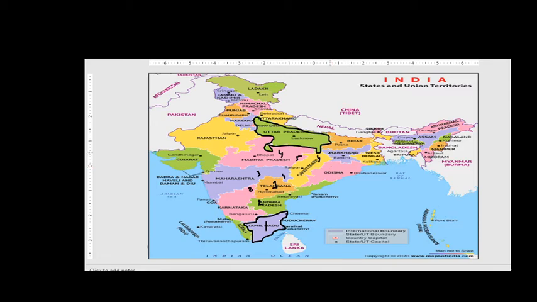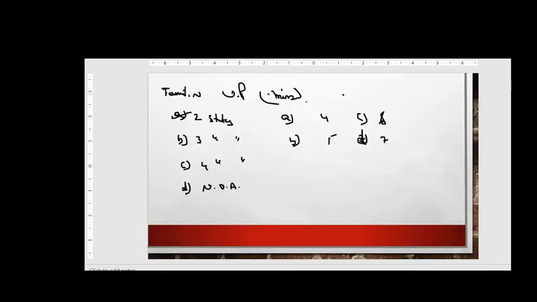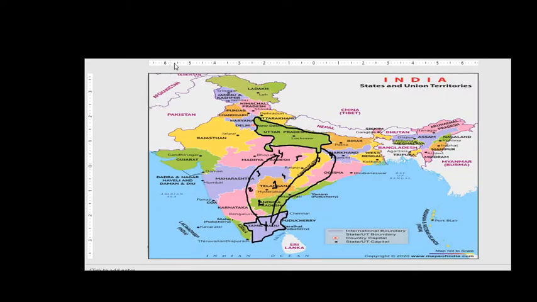Odisha and Jharkhand will be four. So minimum four states can be crossed, friends, right? Whether you want to go in this way, or in this way, or in this way also, however you want to go, you may go, but you need to cross at least four states, friends, right? So the answer for this question is option A.